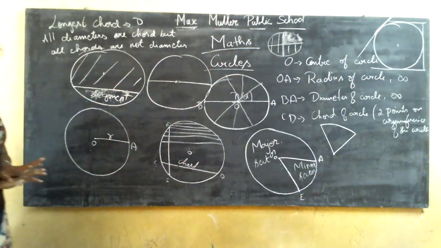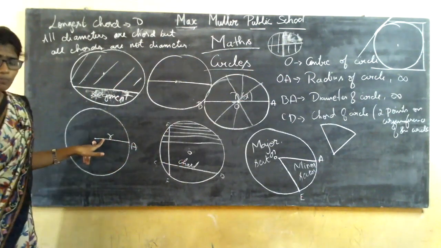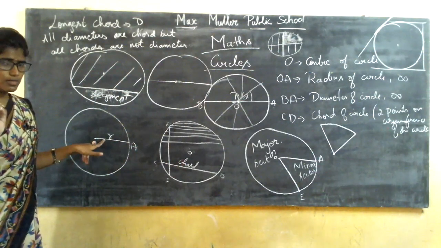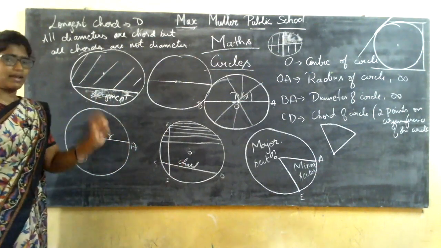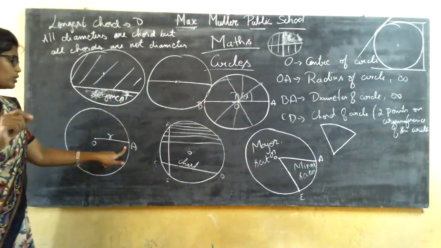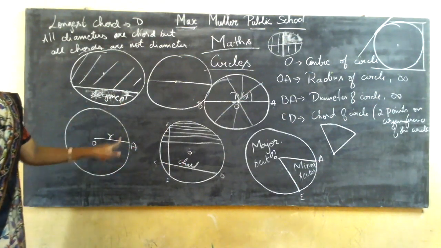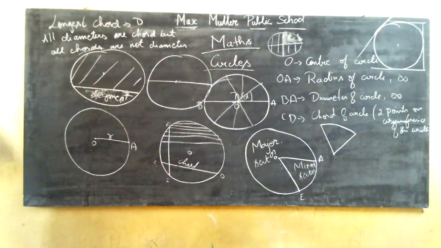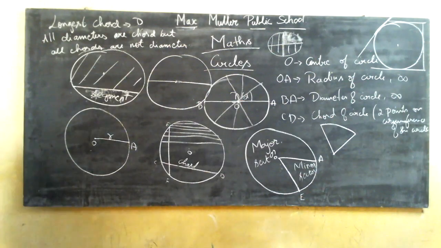Then what is the next point we have learned? If you mark the center of a circle and draw a line to only one point on the circumference of a circle, then it is called the radius of a circle. Then what is diameter?